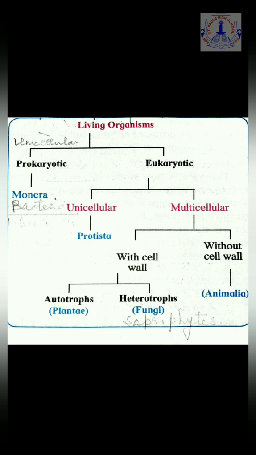Now, we have the second option, which is without cell wall. That is all those multicellular organisms whose cells are not having the cell wall. This is having only one kingdom, and that is Animalia.